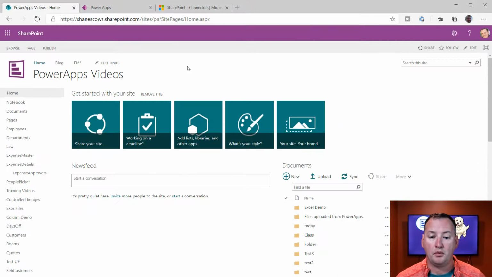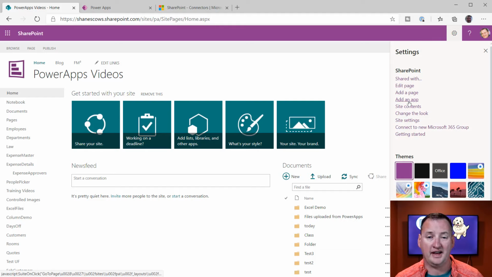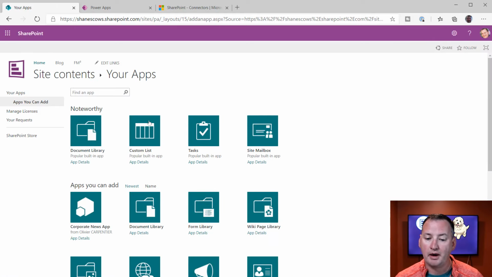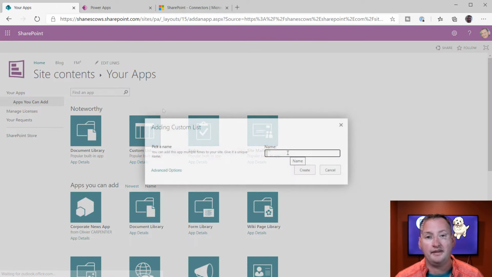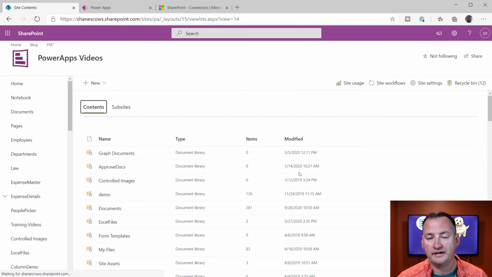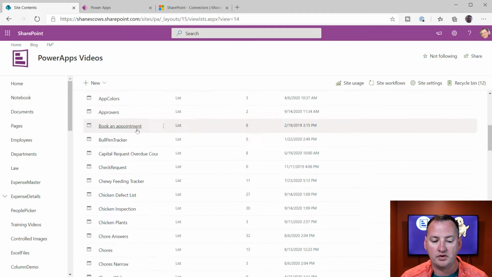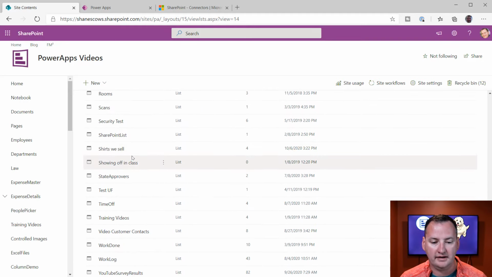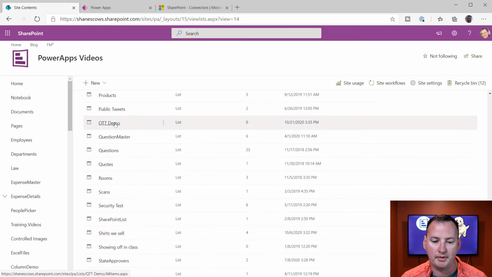Over here on my desktop, we're at our SharePoint site, and the first thing I want to do is create a list. There's like 1,000 ways to do it, but I'm just going to say add an app. After a second a list pops up, and I'm going to say custom list. Then we're going to give it a name, and we're just going to call this QTT, for Quick Thursday Tip Demo, and say create. Your list name, not a huge deal whether or not it has a space, so don't worry about that one too much. Now that we've created it, let's scroll way down here to QTT. I've got to remember my alphabet, there you go.